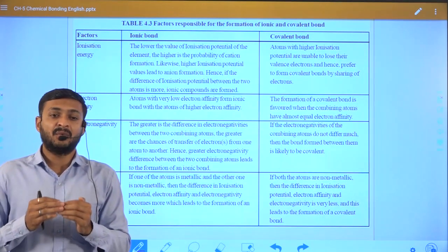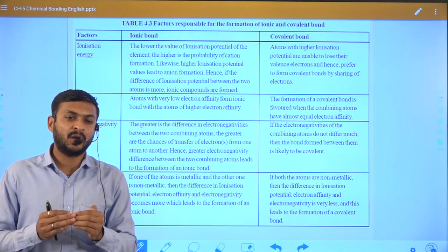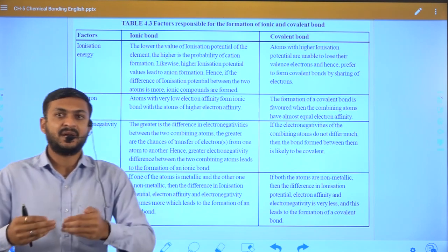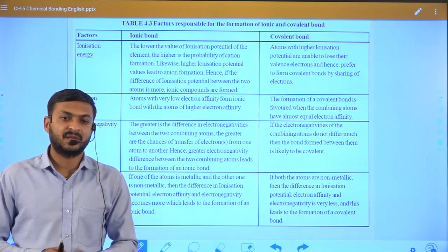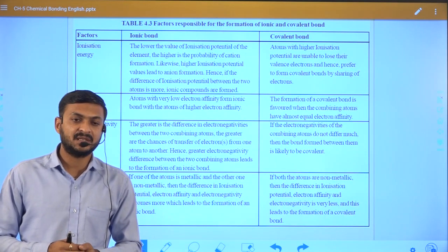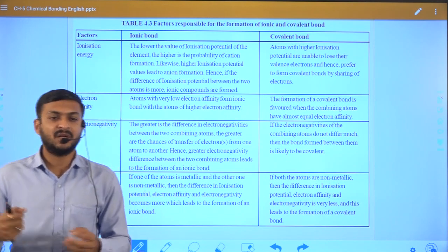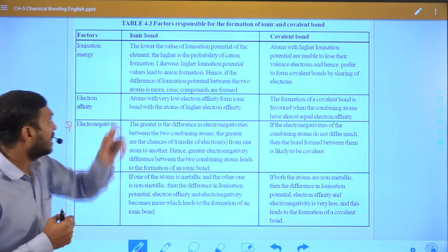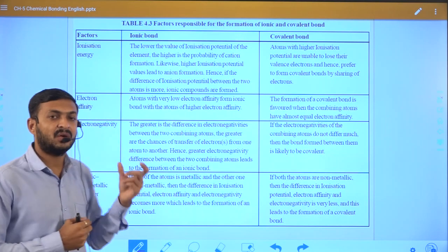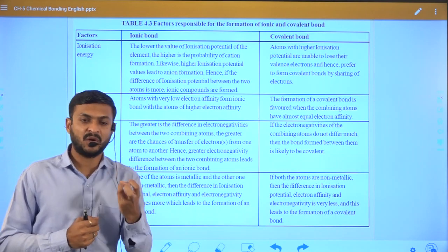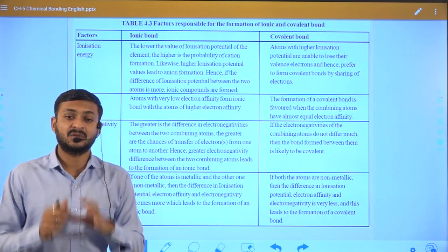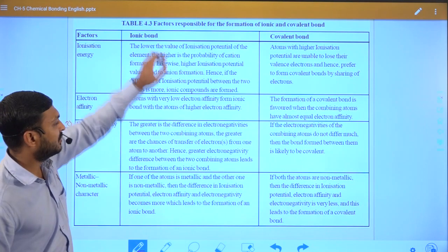One element has a low electronegativity and that is the metal, and one element has a high electronegativity, because if the element has a high electronegativity then it can easily attract or gain the electron. So in this case an ionic bond will form. When an ionic bond is formed, how can we say based on electronegativity? One element has a low electronegativity and another element has a high electronegativity. So in this case an ionic bond will form.